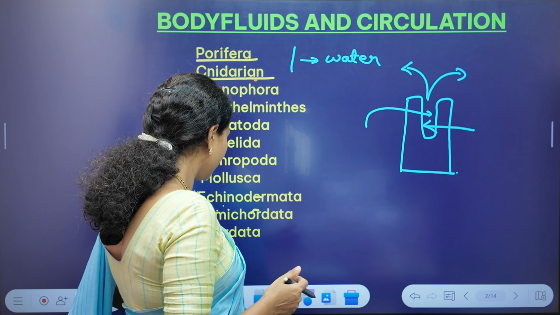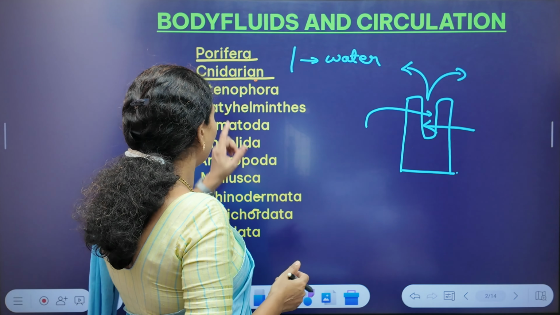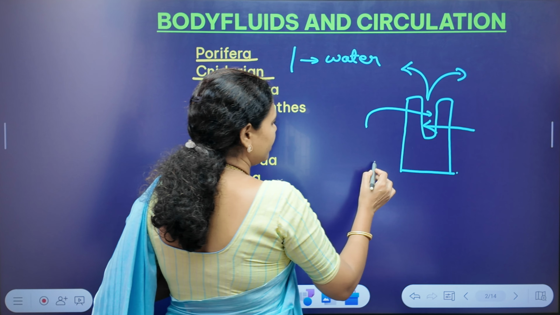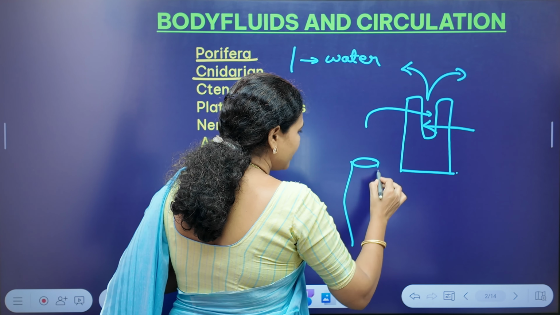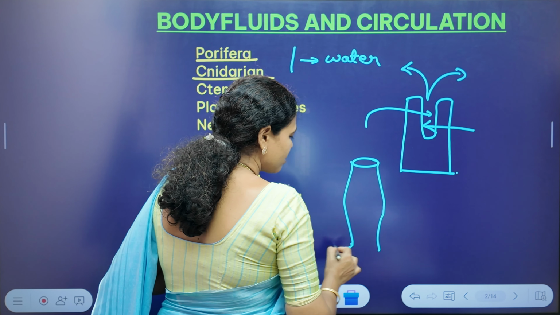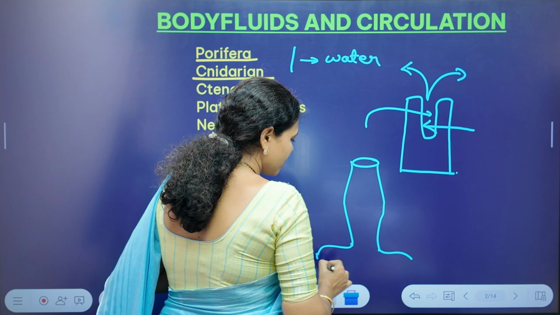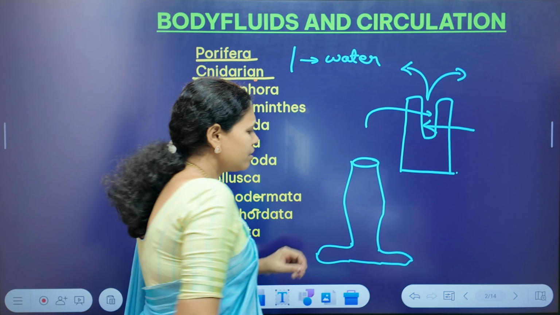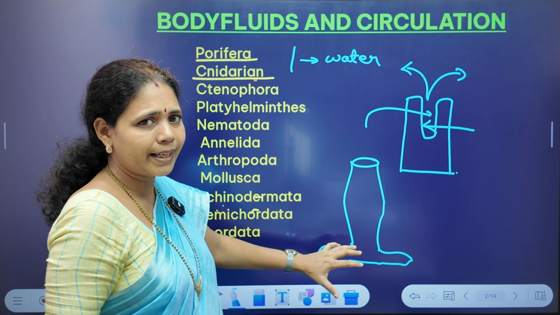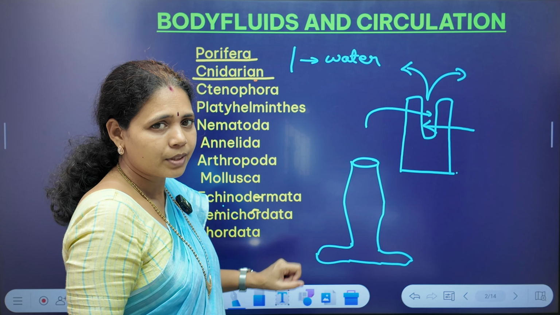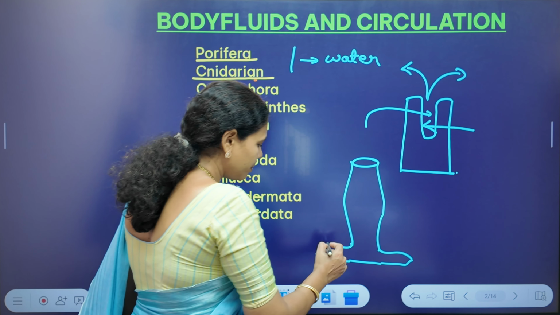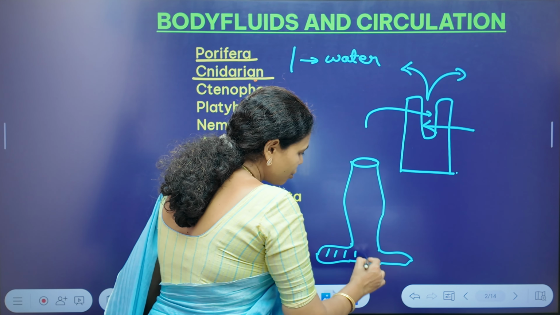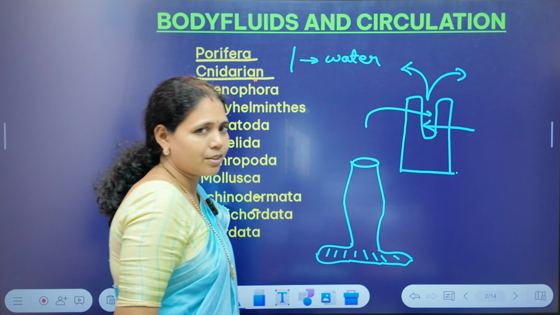As previously, in the case of poriferans, generally their body is urn shaped or otherwise cylindrical in shape. Suppose we take one poriferan, generally it looks somewhat like this, a cylindrical shape, and these are aquatic, and generally sessile. Sessile means they attach to one substrate like this.